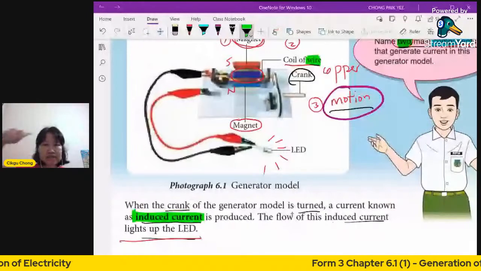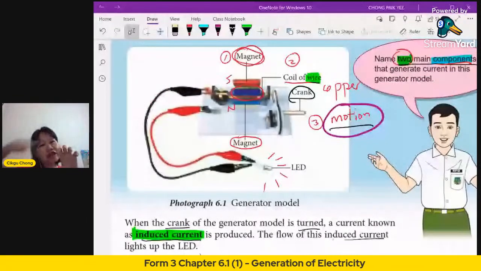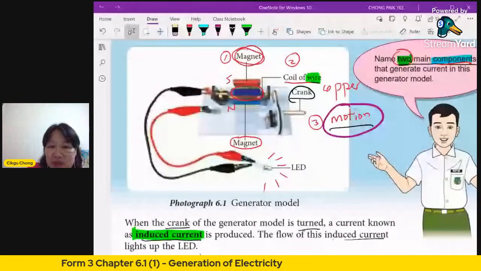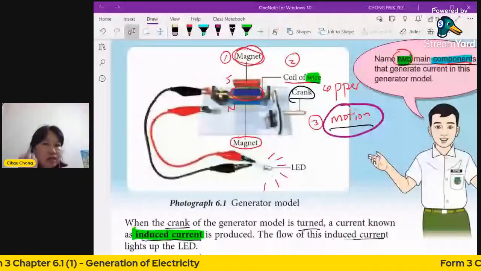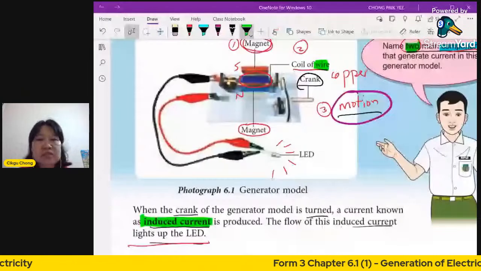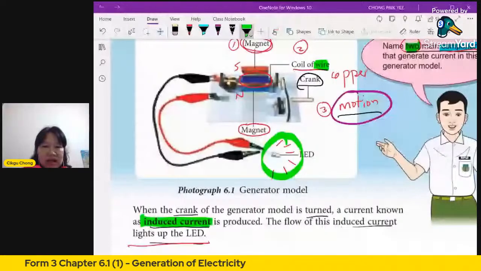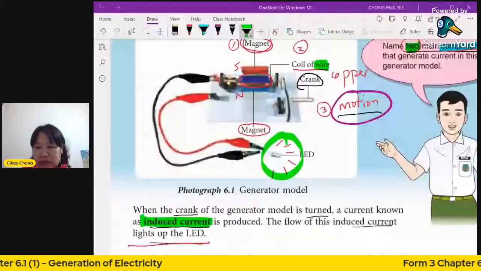After I show you, there's a device here, you turn it and it will produce electricity. So when you connect this to an LED, the LED will light up. And when the LED lights up, it shows that there is electricity produced. I'll show you something which I have. Now this is a hand-powered torchlight.